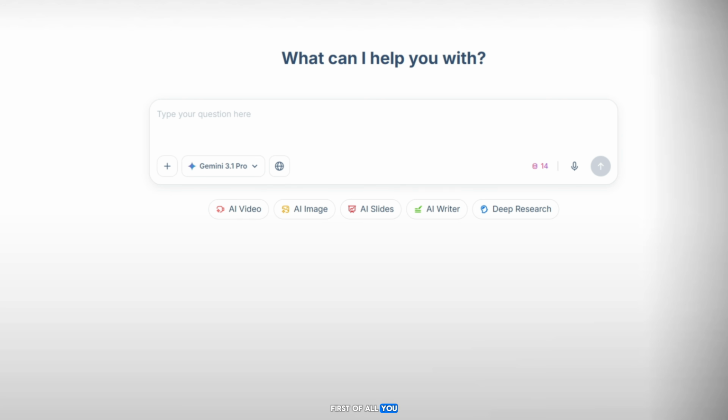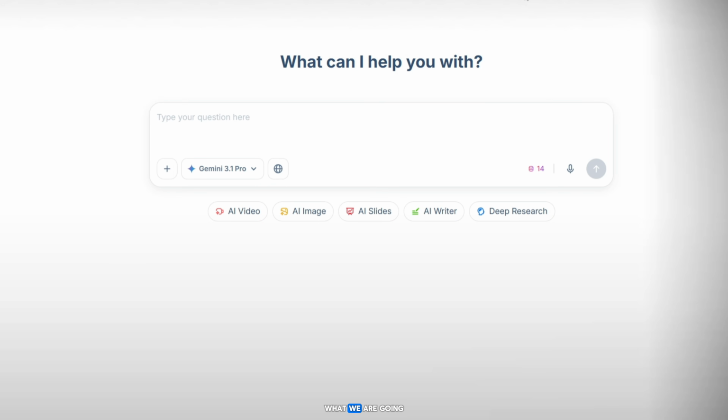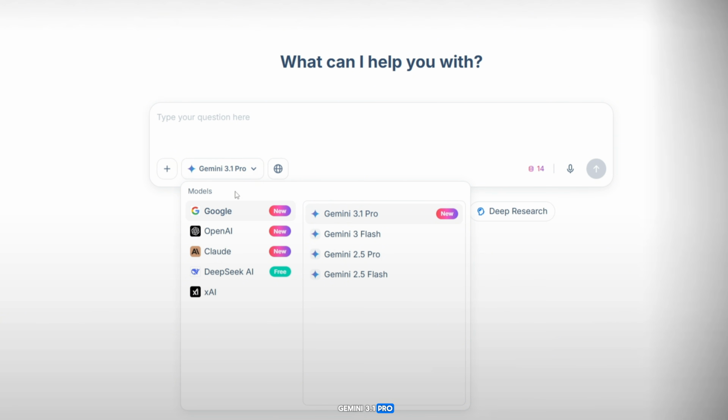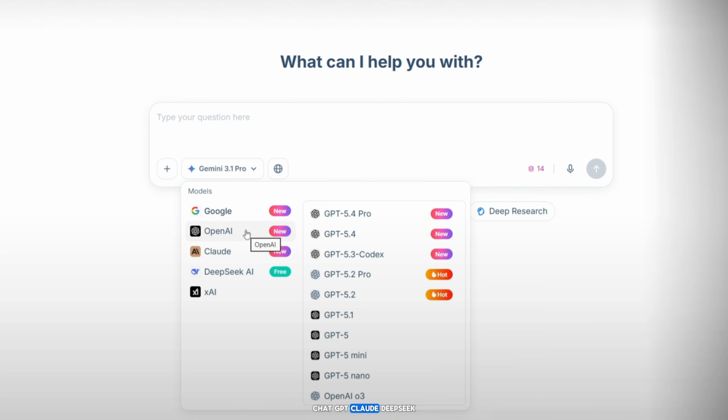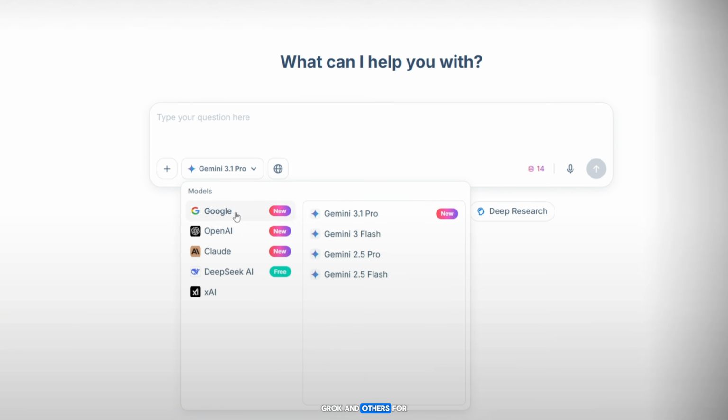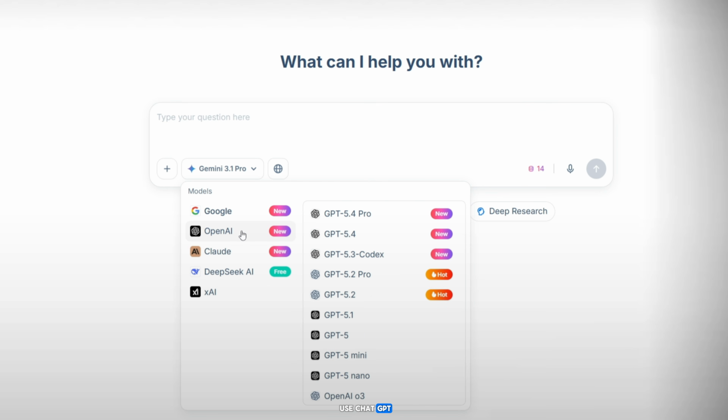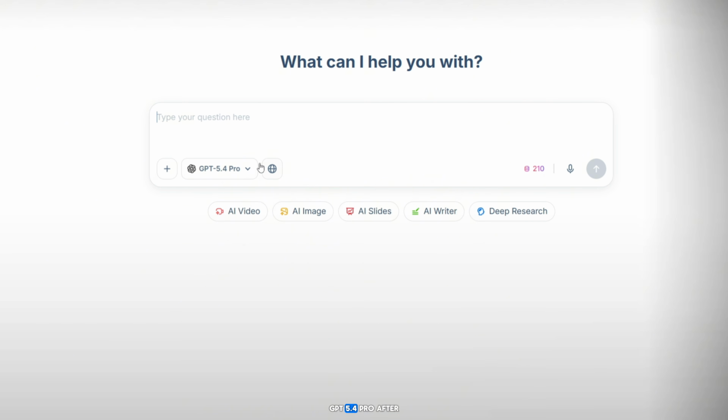First of all, you need to land on the home screen. What we are going to do is use the AI chat feature inside HIX AI to generate image prompts and video prompts, because our main focus today is image and video generation. You need to go to the model section where you will see Gemini 3.1 Pro. From there, select a model. You will find multiple models like Google Gemini, OpenAI ChatGPT, Claude, DeepSeek, Grok, and others. For this demo, I will use ChatGPT. I open it and select the latest model, GPT 5.4 Pro.